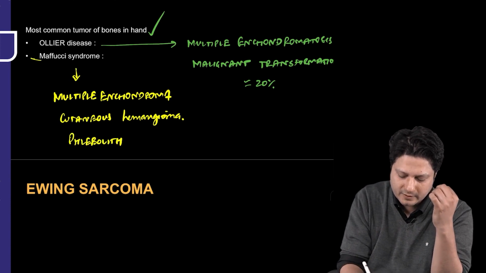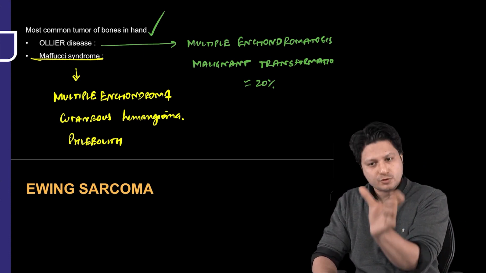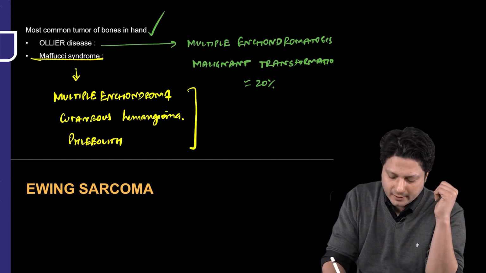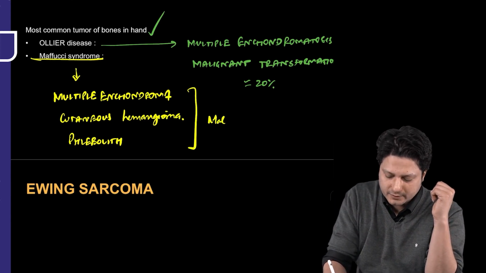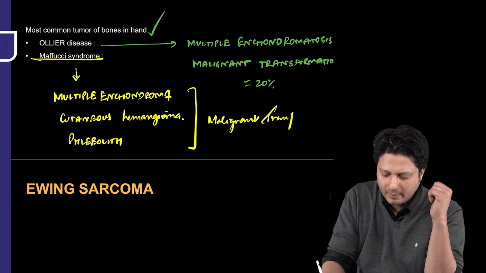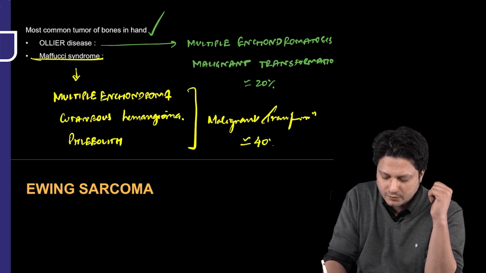So Maffucci syndrome is important because of its components. Multiple enchondroma associated with cutaneous hemangioma is a Maffucci syndrome. And the possibility of a malignant transformation associated with Maffucci syndrome is as high as 40%.